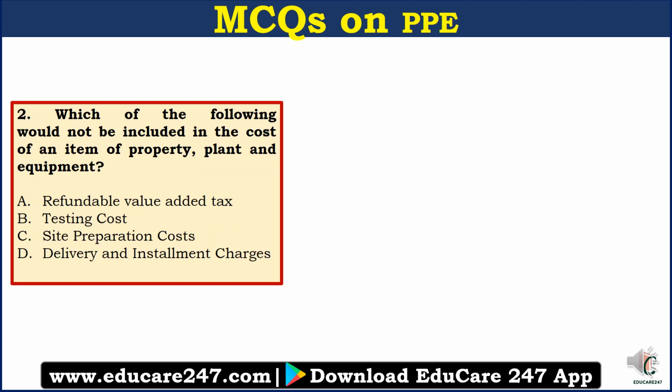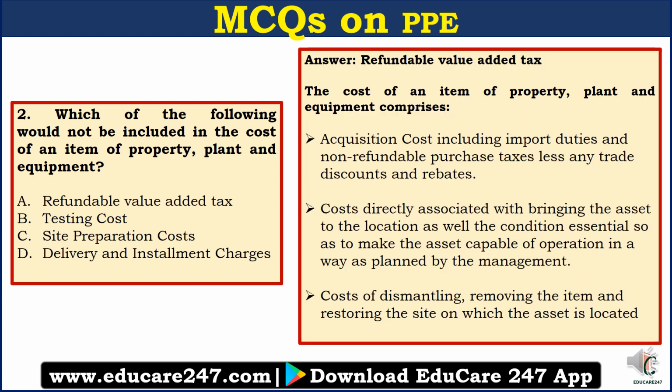Question number 2. Which of the following would not be included in the cost of an item of property, plant and equipment? A. Refundable value added tax. B. Testing cost. C. Site preparation cost. Or D. Delivery and installation charges. So the answer here would be refundable value added tax.